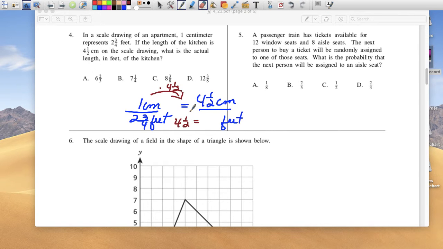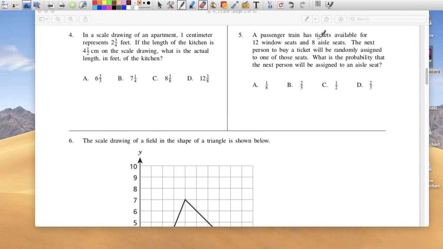On my calculator, you can enter the fractions obviously, but I'm going to choose to do decimals. 2.75 times 4.5, and I get 12.375, which is the same thing as 12 3/8. So the answer is D.